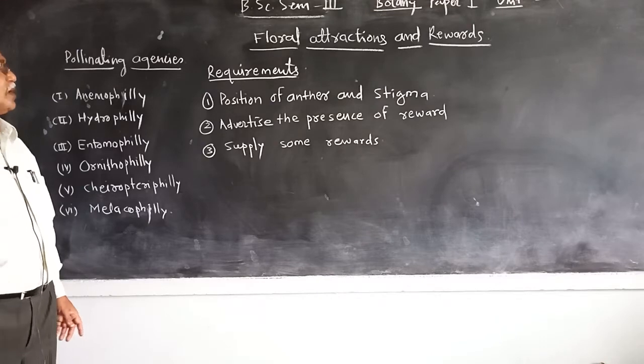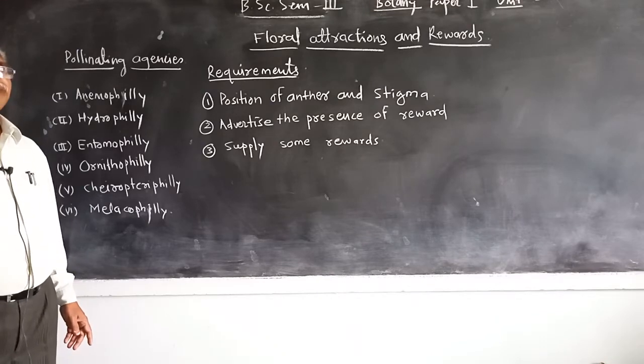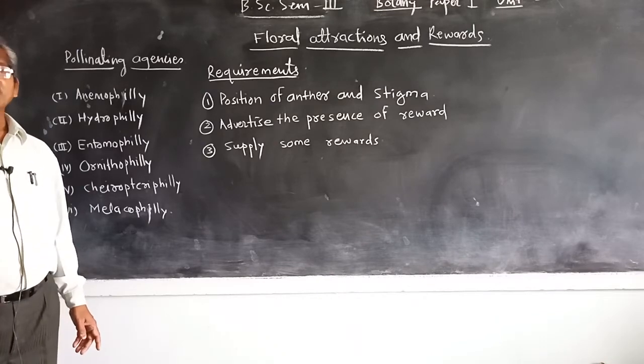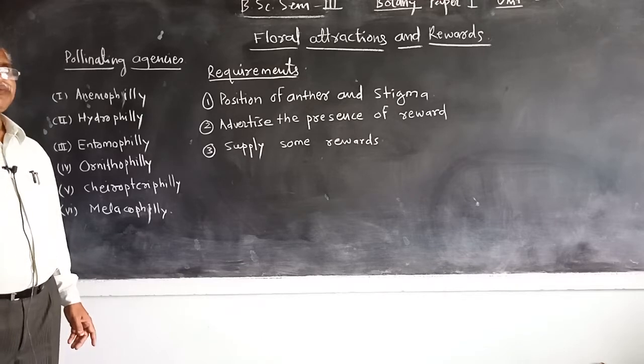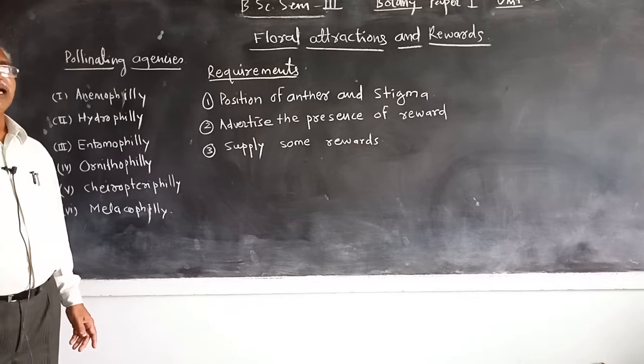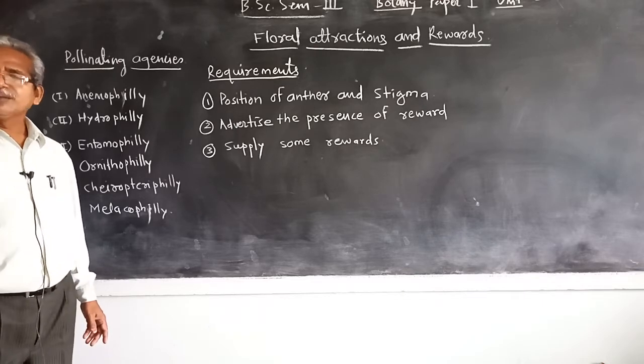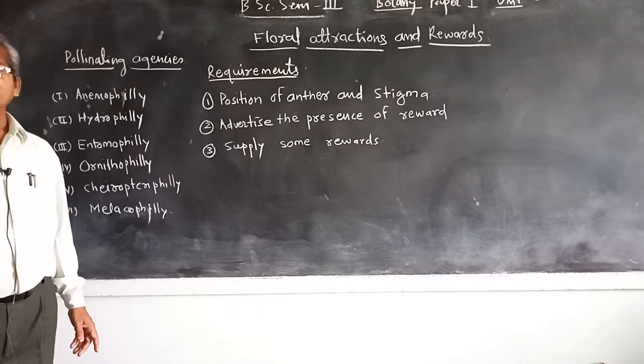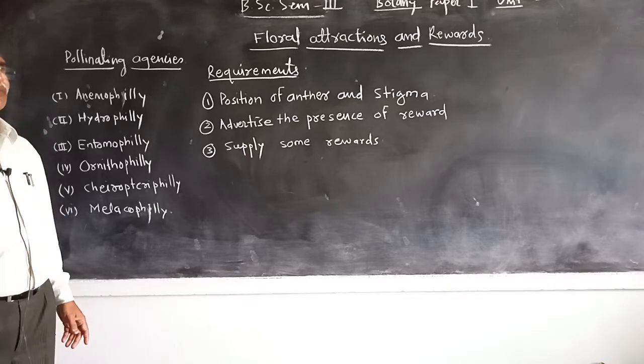They are formed in large numbers because not all the pollen grains carried by wind take part in pollination. Some are wasted.